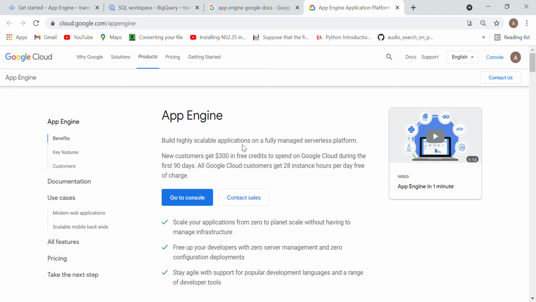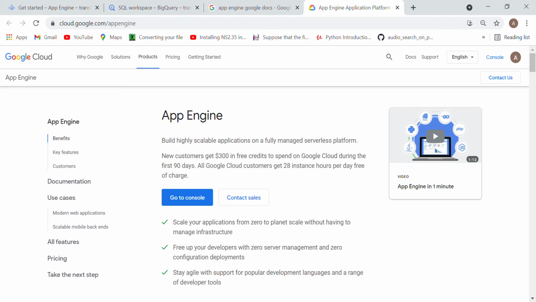Suppose you develop a gaming project, a PUBG kind of game, and later you add more features and find that your project needs more memory. You can easily scale your application in Google Cloud by changing some features. Scaling means adding or removing memory, storage, or computing power.